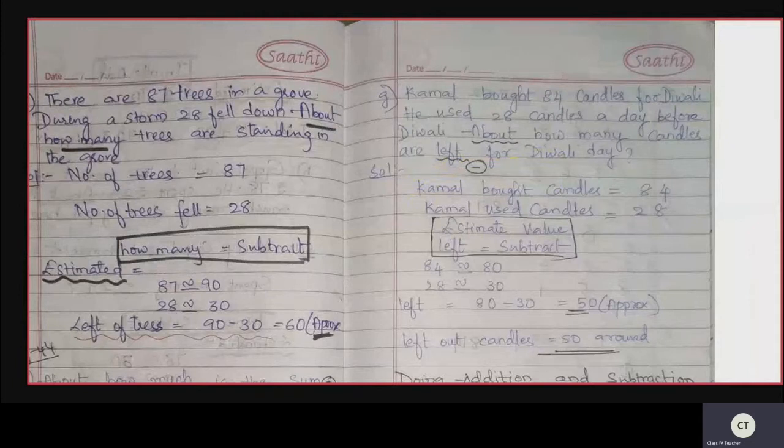Yes, about means what? This is an estimation problem. How many candles are left? Left means what? Subtraction. Yes, so now let us write the steps. Total number of candles Kamal bought is equal to 84. Number of candles used is equal to 28. Estimated value left out means subtraction. So firstly, 84. 84 is a two-digit number. It lies in between 80 and 90. And in one's place, we have 4. So 4 is less than 5. Go to the smaller number side. So that is 80. So 84 nearest is 80.